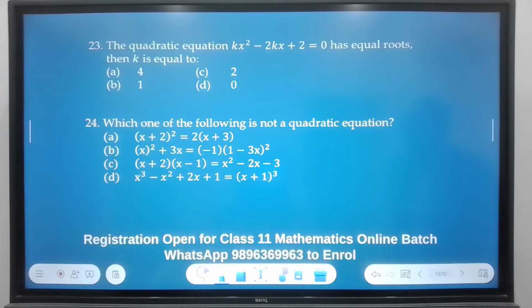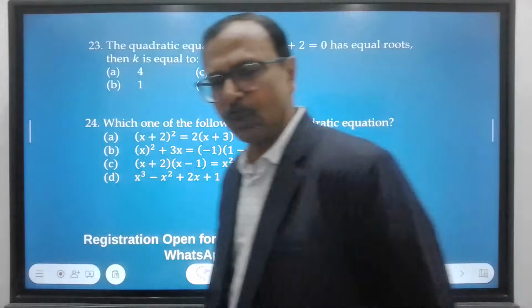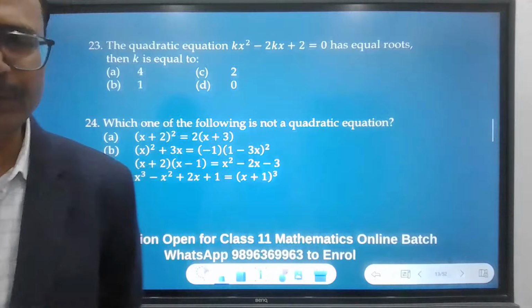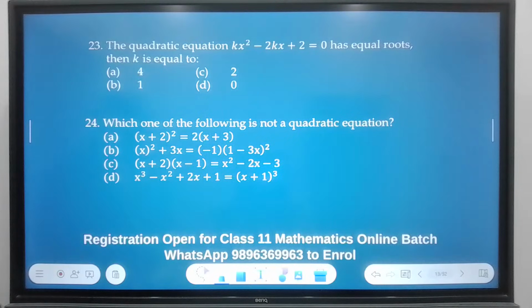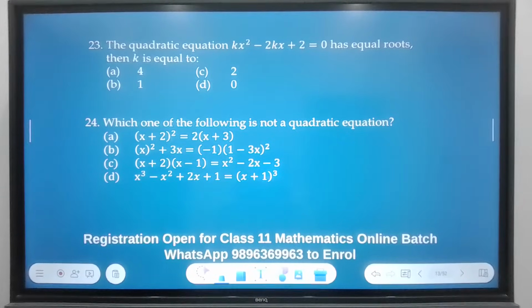The quadratic equation kx square minus 2kx plus 2 equal to 0 has equal roots. Then k is equal to what? Very, very common question for board exams. And I know many of you must be like, oh, we know this question. Okay. So answer both of them and then we'll review within 30 seconds. Let's see who gives both correct answers.